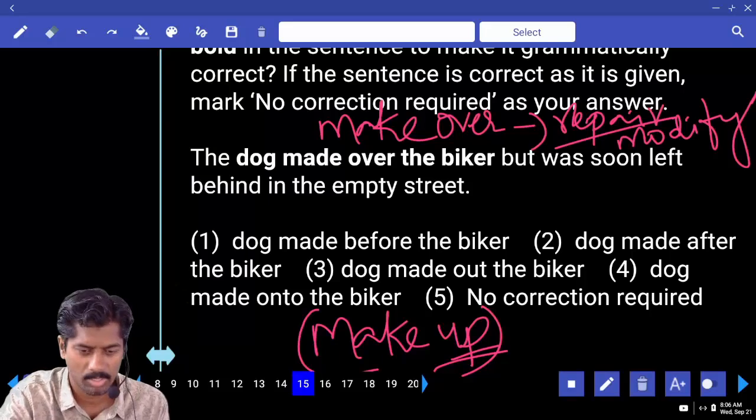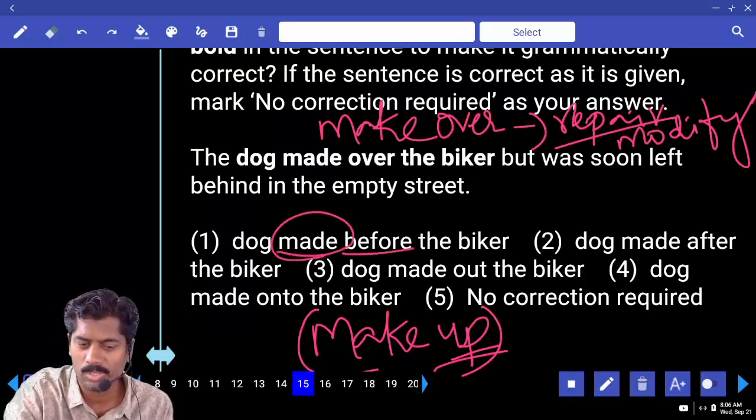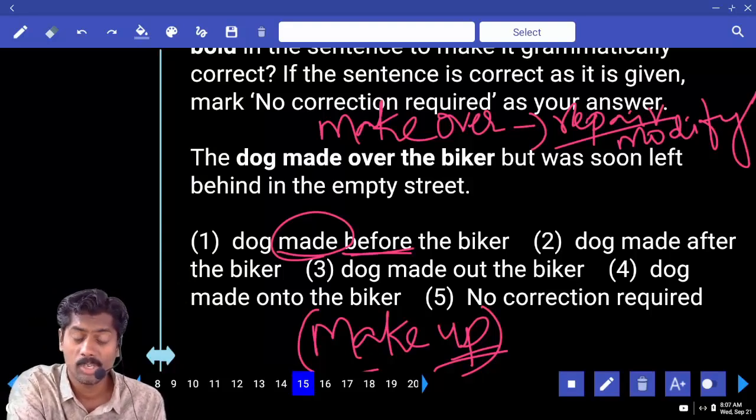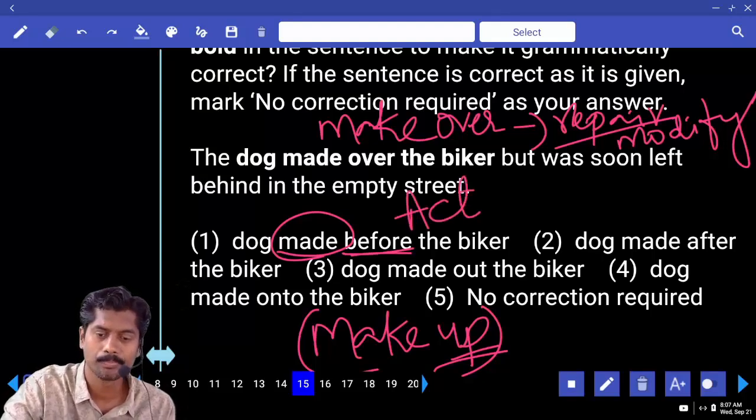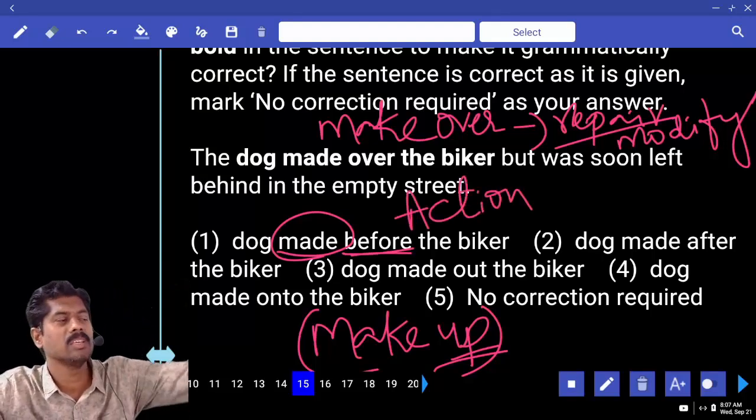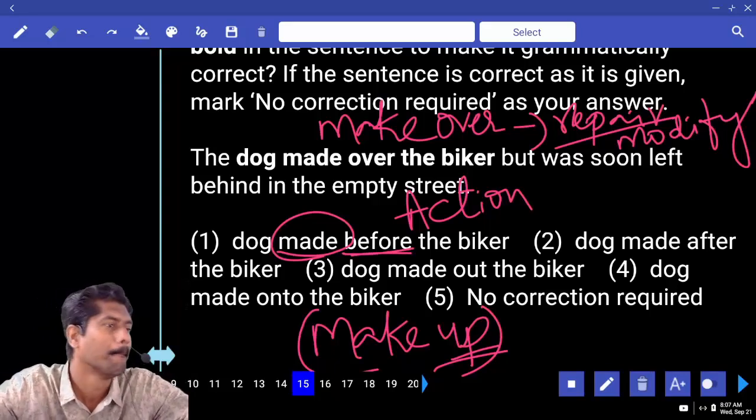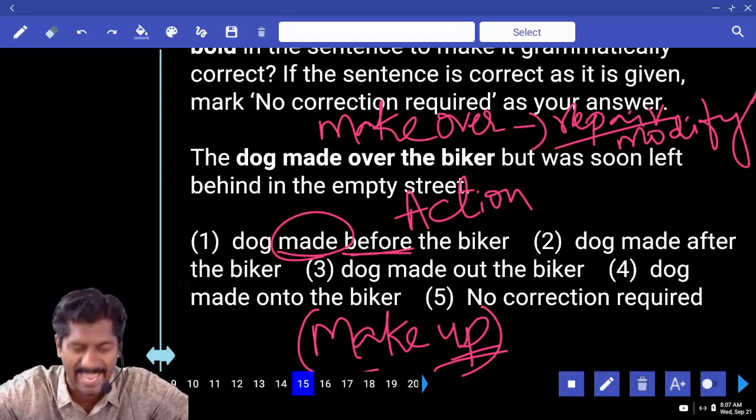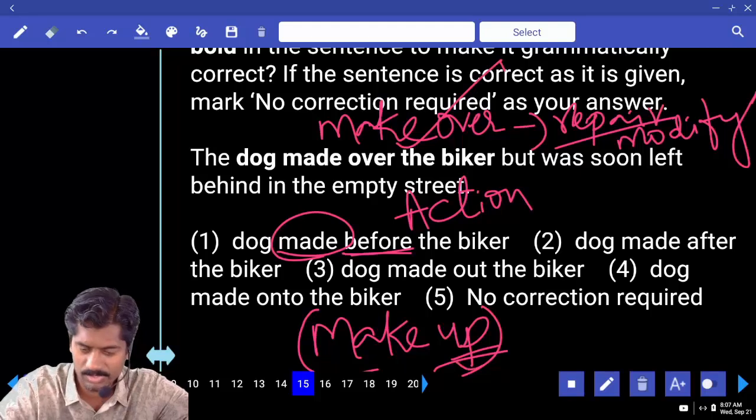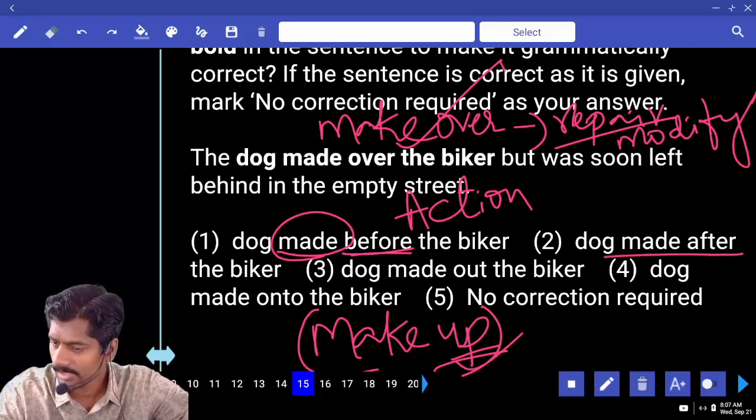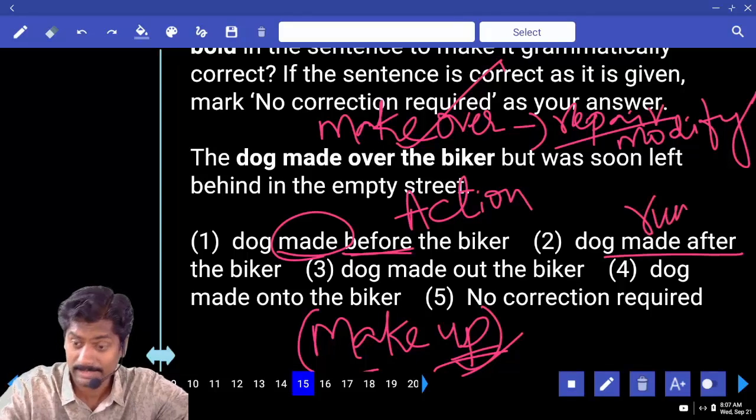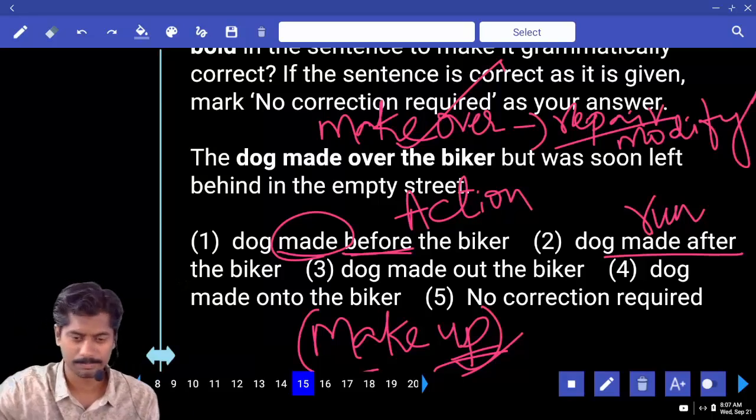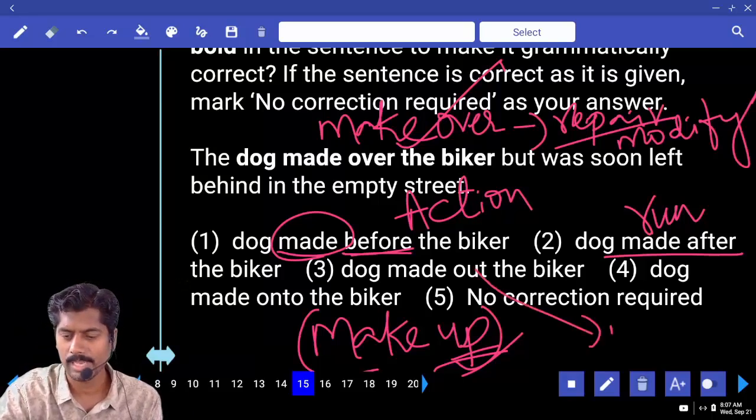Makeover means repair, modify. Make before. There is no phrasal verb like make before. Make before is there when you want to tell about an action. Can you make tea before my friends come? Can you make food before they come to the classroom? In that way you can use it like an action, not a phrasal verb. This is a phrasal verb. Make after means run after. Run after the biker, possibility is there. Make out. Make out means understand.